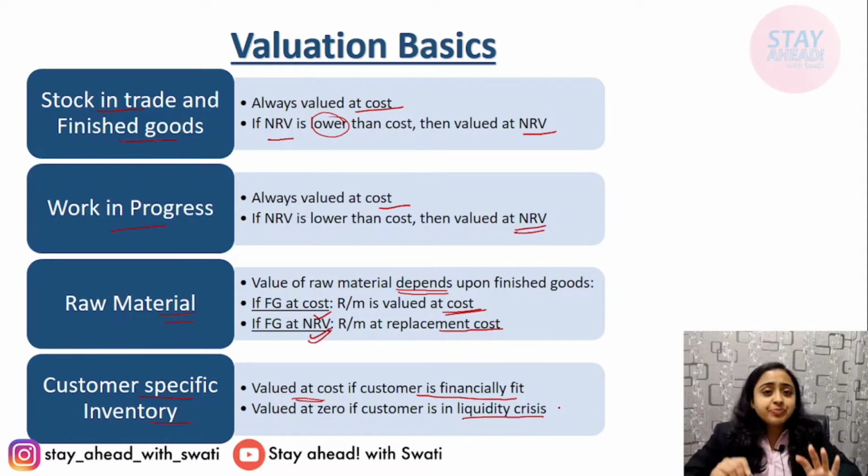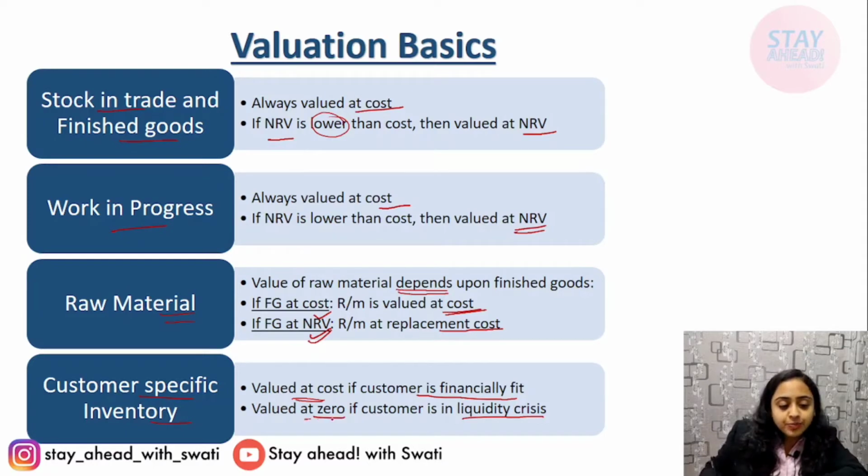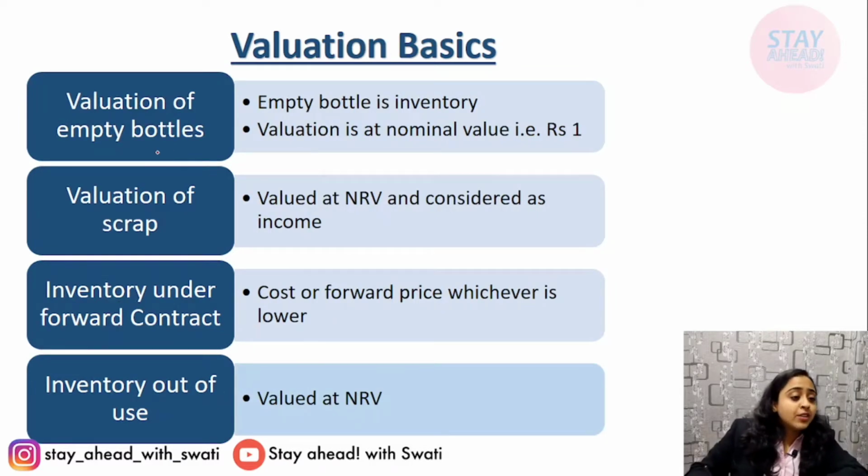See, in general, the standard products are saleable and are consumable by many buyers. There are multiple customers, anybody can buy the standard product. But if it is customized according to some size or some specific design, then there is a specific customer. Other than this, the sale value is 0, therefore it is recorded at 0. We have only one customer, and if that customer is going through a liquidity crisis, then we will record the value of such inventory at 0, and if he is financially fit, then we will record at cost.